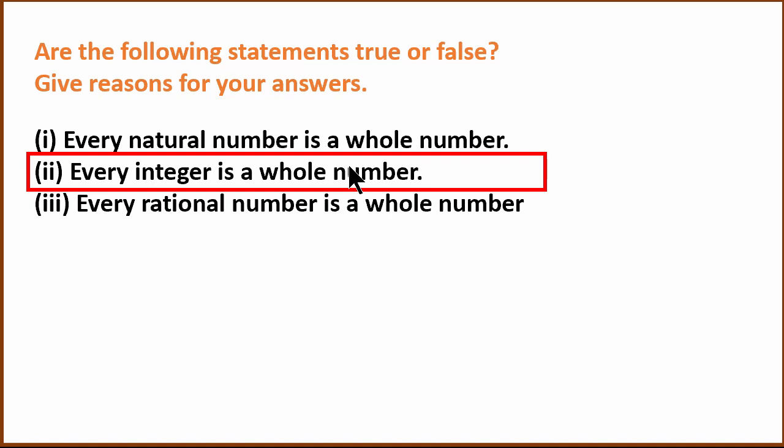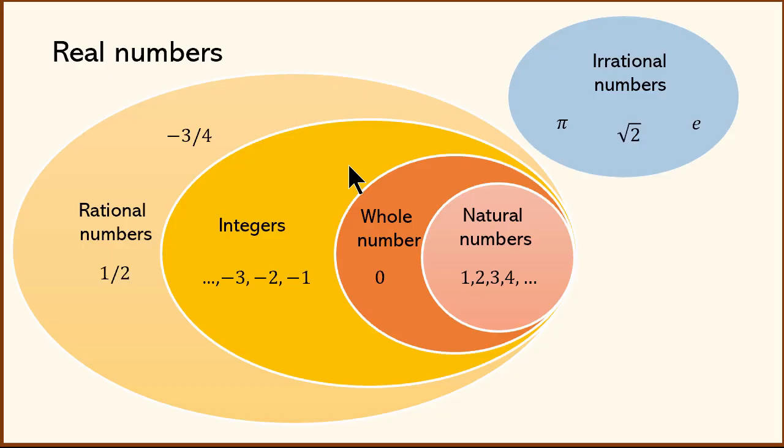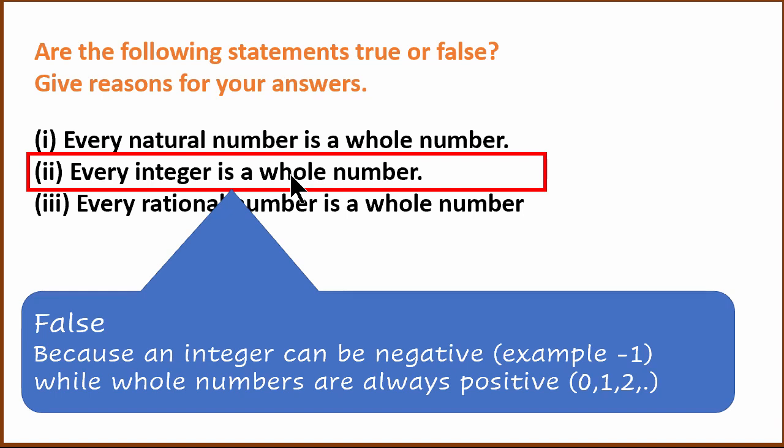Now let's look at the second one. Every integer is a whole number. Shall we see? No, the negative integers are not part of the whole numbers. Whole numbers are 0, 1, 2, 3, 4, whereas integers have negatives as well. Therefore, it's false. An integer can be negative, for example -1, while whole numbers are always non-negative like 0, 1, 2, 3.